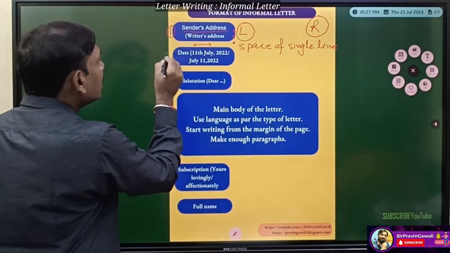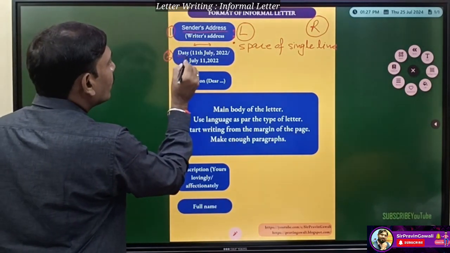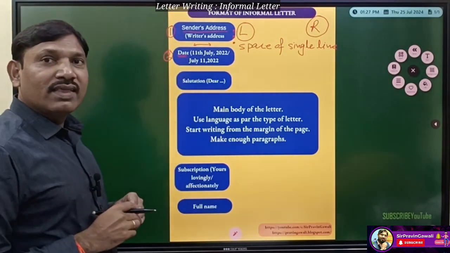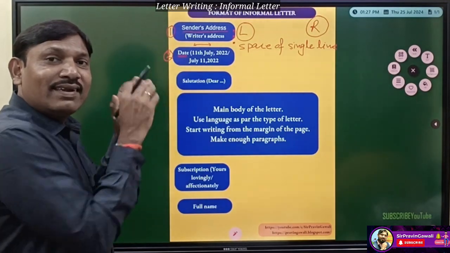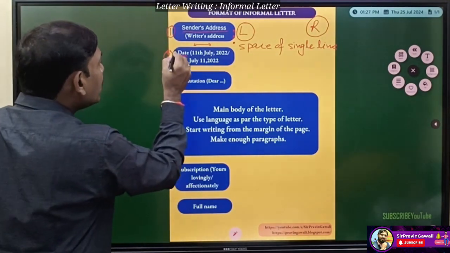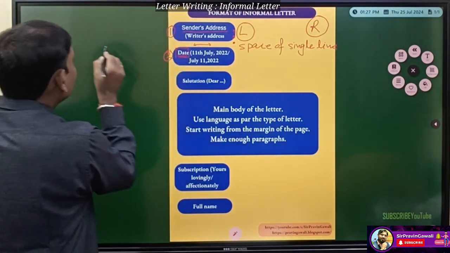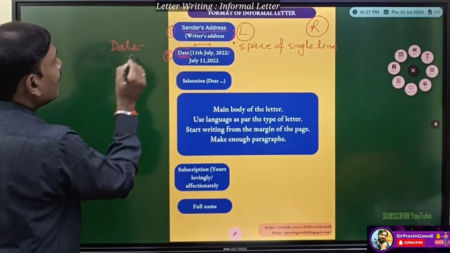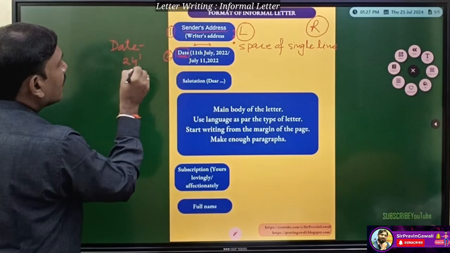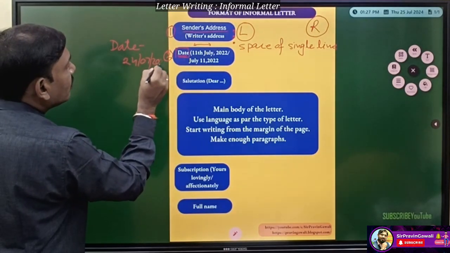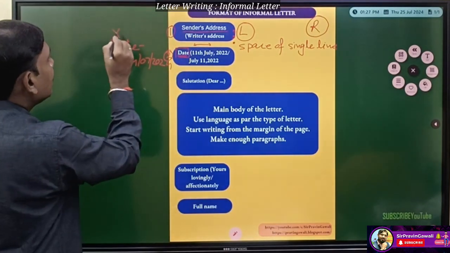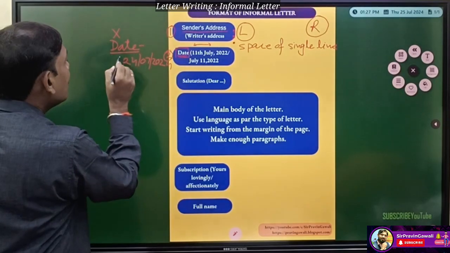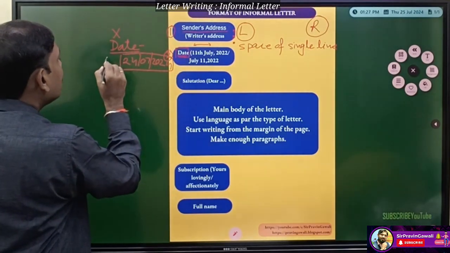After that we have to write the second step, that is the date. One of the important things is that here we have to write the date directly. There is no need to write the word "date" and then mention the date. It is not necessary. We can directly write the date.